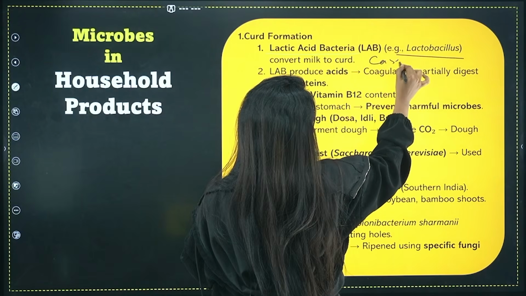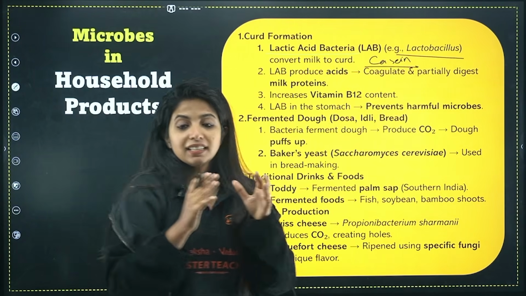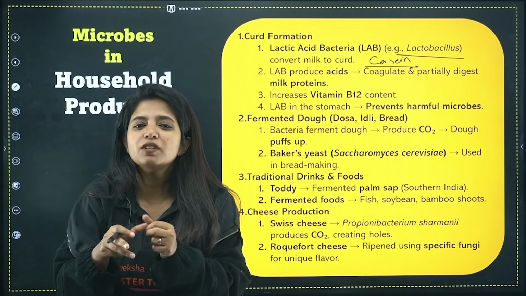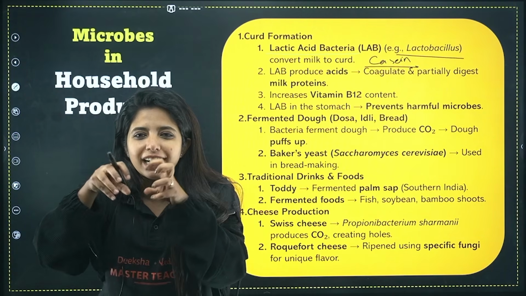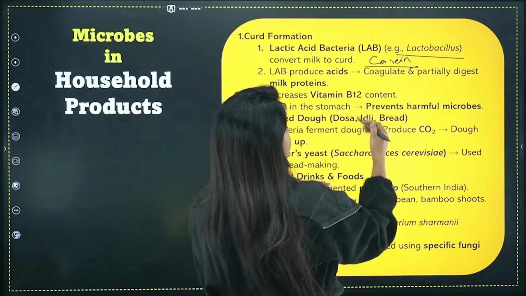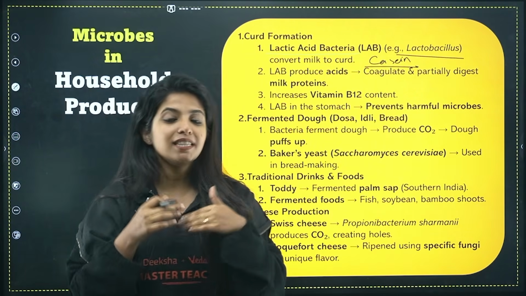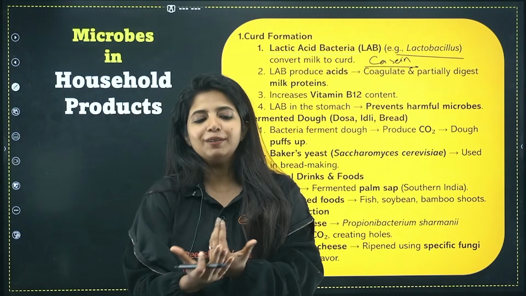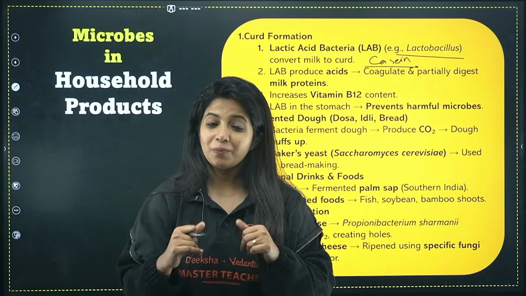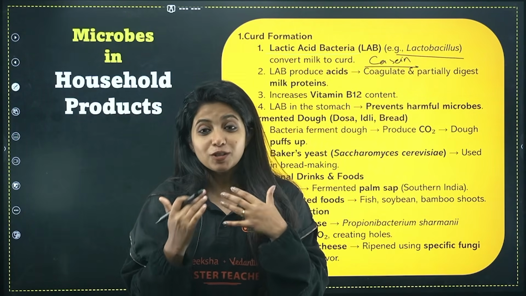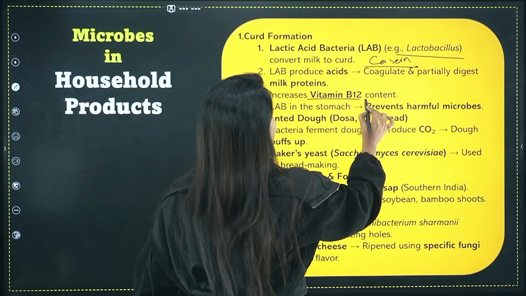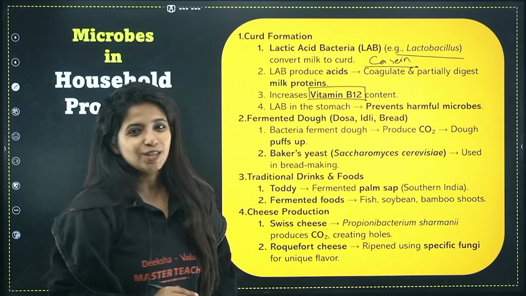This casein protein is partially digested, which is why you get lumps, because it is not fully digested, just partially digested. And this partially digested form later converts the milk to what you call curd. Also remember, while the bacteria does this, it also releases vitamin B12, which is why we say that curd is rich in vitamin B12.